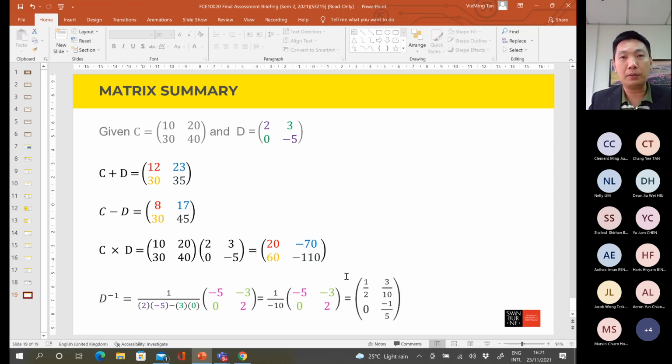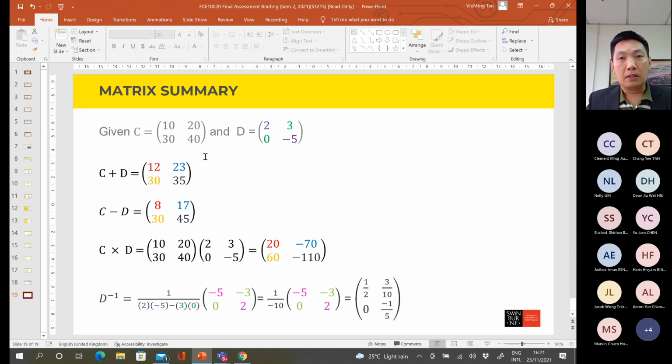Generally, you need to know how to conduct the summation operation for two matrices. Let's say matrix C is equal to these elements and matrix D is equal to these. If you want to sum up matrix C and D, make sure that C and D must have similar order, meaning the same number of rows and the same number of columns. Otherwise, we cannot sum these two matrices together.